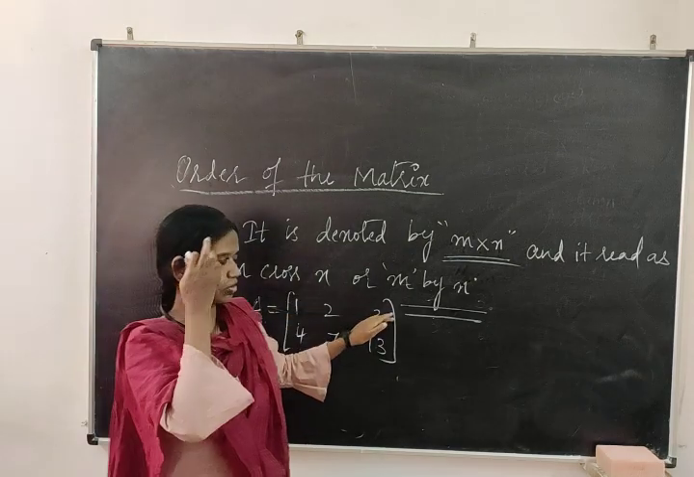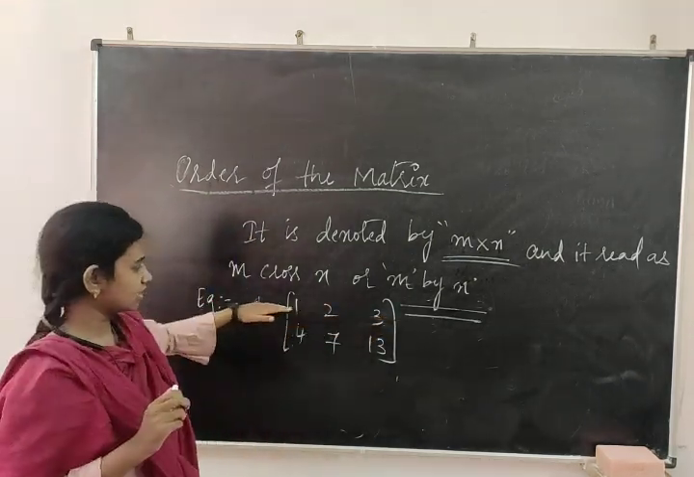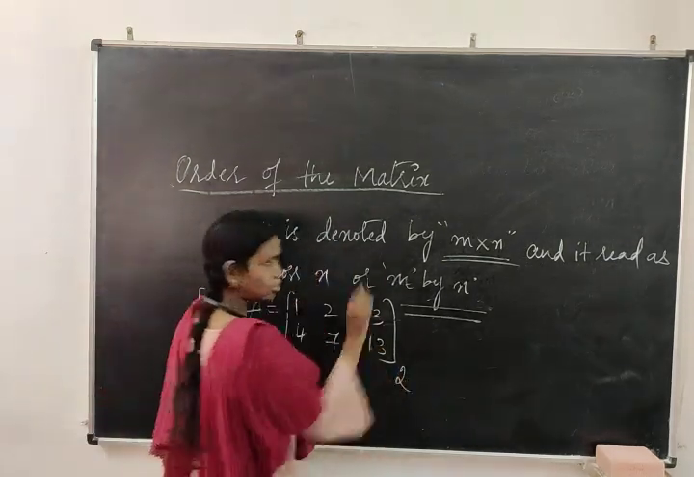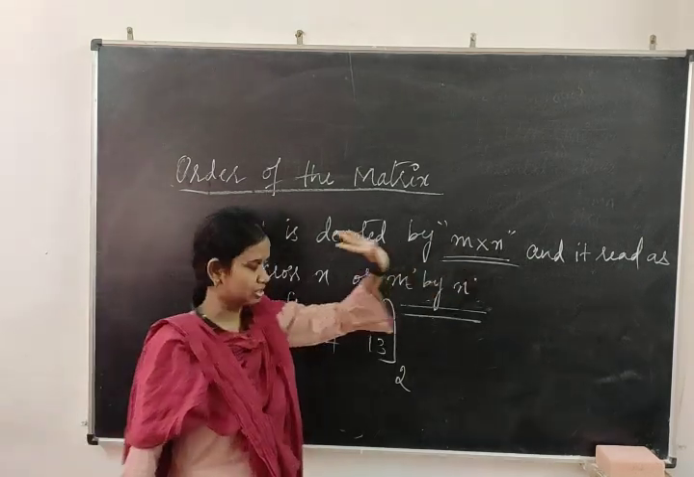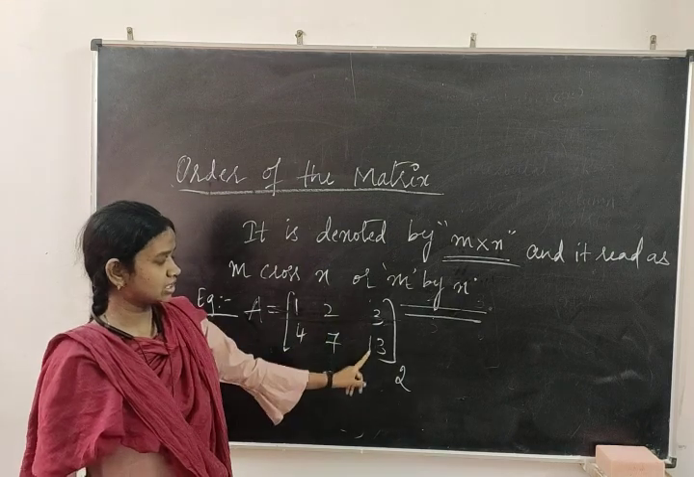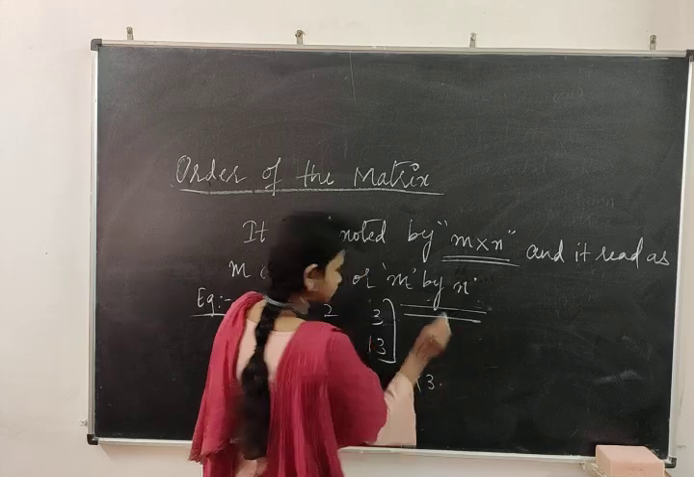You are going to read about the horizontal direction. How many horizontal directions are there? One horizontal, second horizontal. It means it is 2 rows. Write the rows first according to the definition. Then how many vertical columns? This is 1, 4, this is 2, 7, this is 3, 13. How many? 3. It means 2 cross 3.